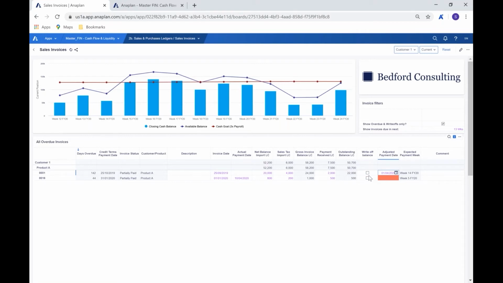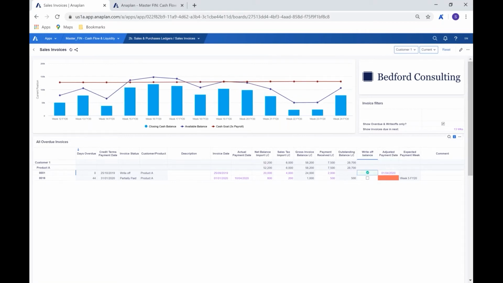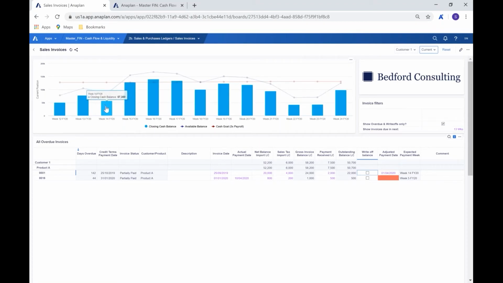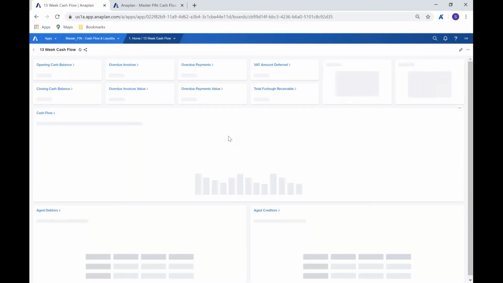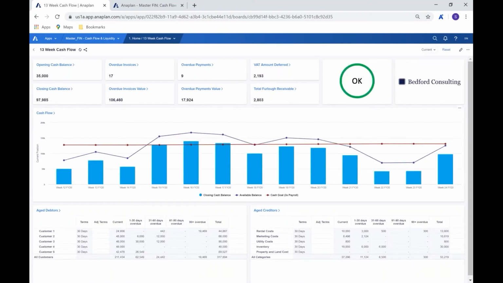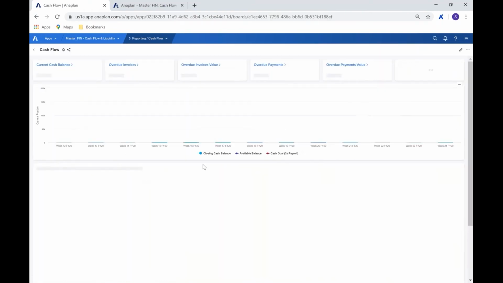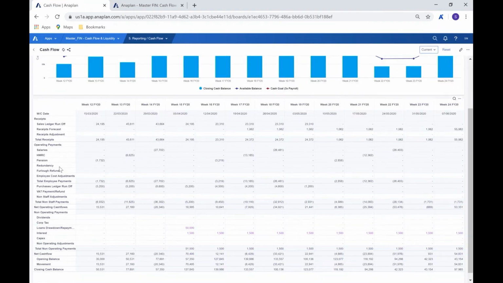Now, if for some reason we believe that to not be happening, we have the option in here to write that off. And in doing so, we can see that real-time impact happening up here, that this would become 37,881. If, however, of course, that's not written off with the date that we're expecting it, that 37 becomes 57, because of course it's accounting for that amount. So the changes that we're making down here at this invoice level are flowing all the way through to this chart here at the highest level. And of course, that which we're looking at in this chart is the same as that which we're looking at from this perspective, and therefore the same that we're looking at when we drill into it from here to look at it in our cash flow.